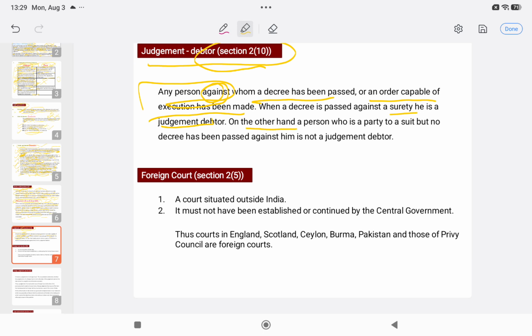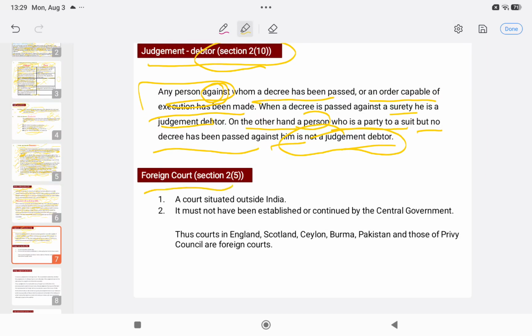On the other hand, a person who is a party to a suit but against whom no decree has been passed, will he be a judgment debtor? Of course not. For a judgment debtor, it is needed that the case has been decided against him, okay, or any order which is capable of execution has been made against the person. Only that person can be known as the judgment debtor.